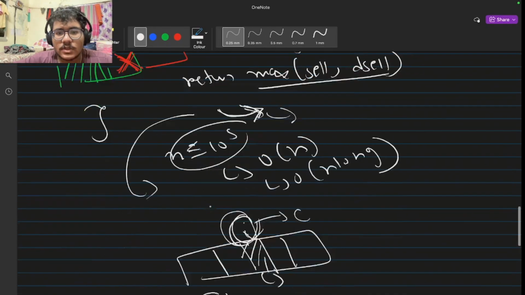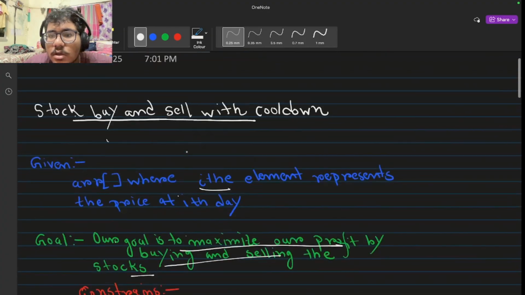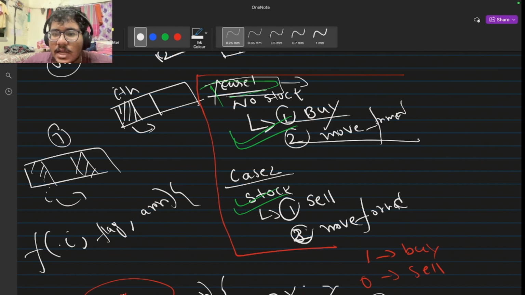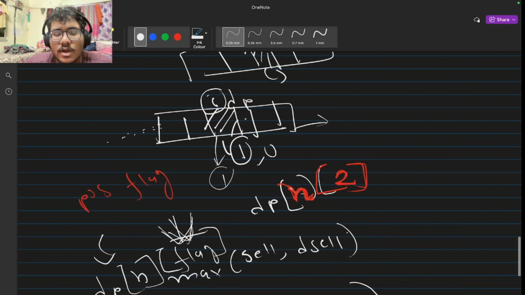So let me just tell everything for the last time and conclude it. The basic thing is that at every index, based on whether we are at case 1, that is going to buy, we have two choices, buy or move forward, and when we are going to sell, we have two choices, sell or move forward. So the basic recursion is based on these two. And I already told that every time we reach the same position with the same state, we would recalculate everything. So rather than recalculating the same state for the same position, we are just storing the value inside our DP.